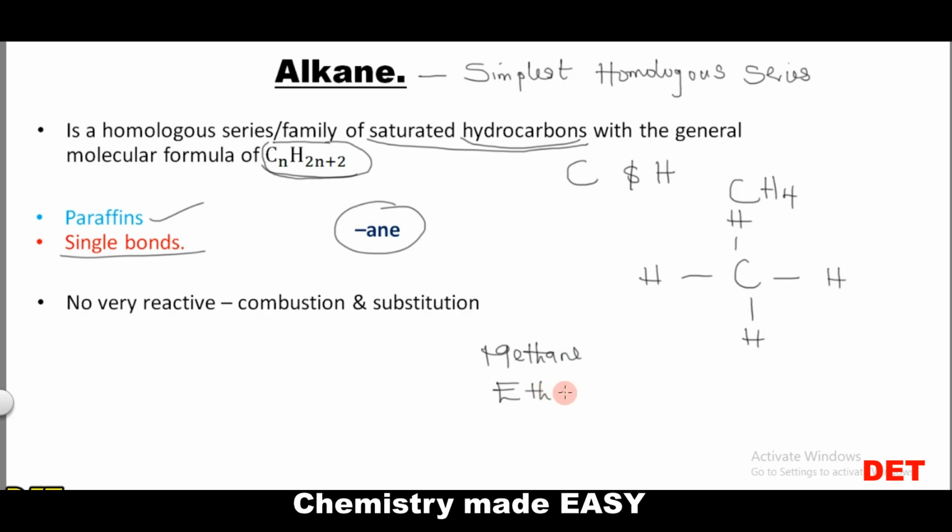So when we have things like methane, it ends with -ane. Ethane, it ends with -ane. Propane, it ends with -ane. Butane, it ends with -ane. So all the members of the alkane series end with -ane. It's very important also to know that the alkanes are not very reactive.